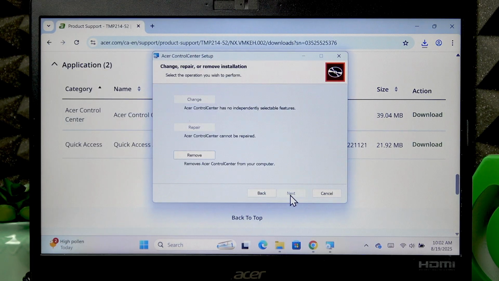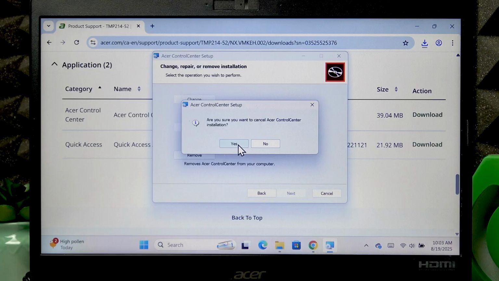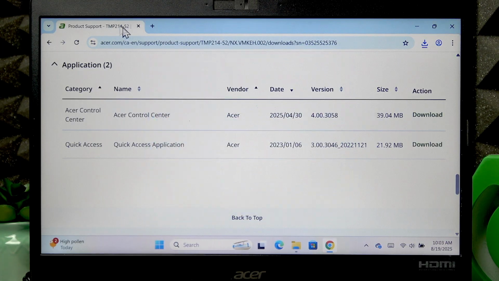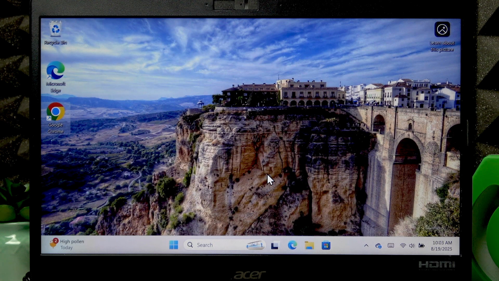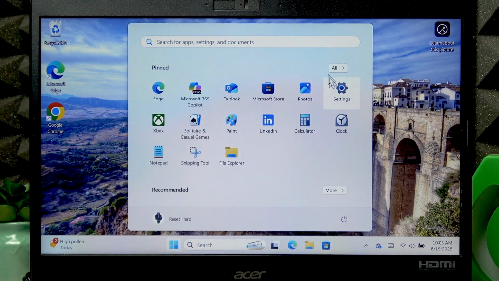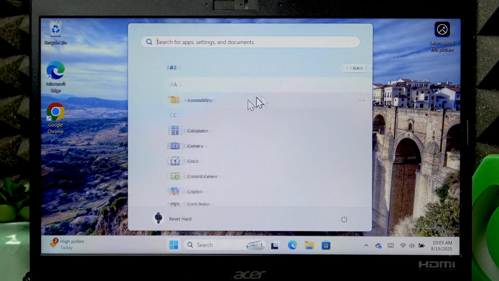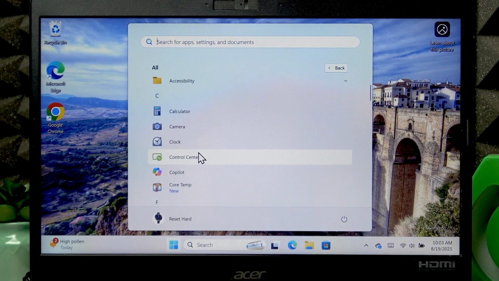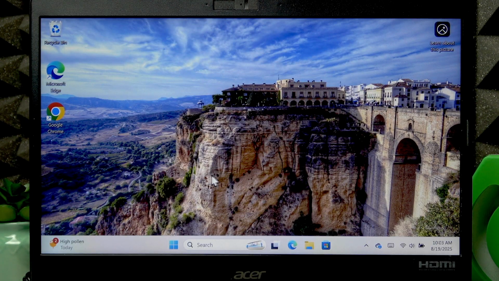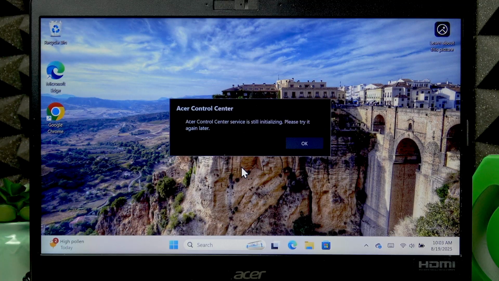Basically all you have to do is accept the user agreement and then proceed with the installation by clicking next, and finish. And for me, I'm not gonna do this because I already have Control Center on my computer, so I can only remove it using this program. Now once you have the Control Center on your computer, open the list of your applications, find the Control Center. Sometimes it takes some time for it to appear here, then run it.